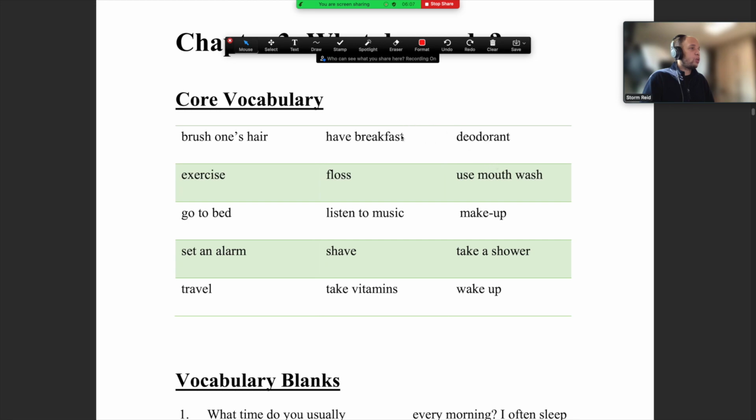Things like put on deodorant, use mouthwash, makeup, all these things are very simple words. Again, guys, if you don't know what these words are, then you need to write down the Korean. So floss, what's floss in Korean? Chishu? Anyway, you can check it. Check what it is, write it down if you don't know, because some of these words will be in your quiz. It's always important to remember them.